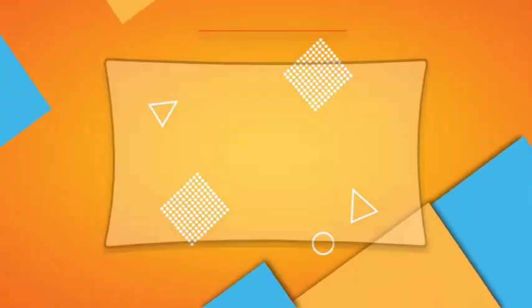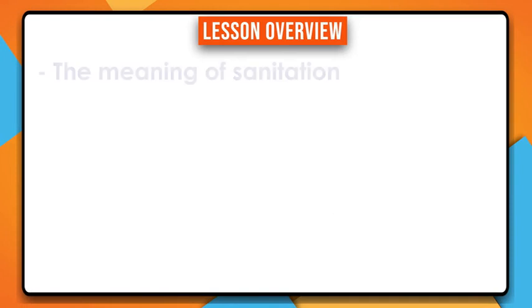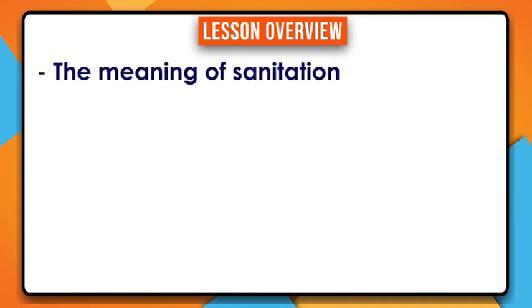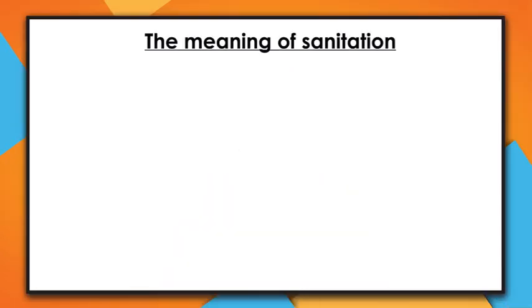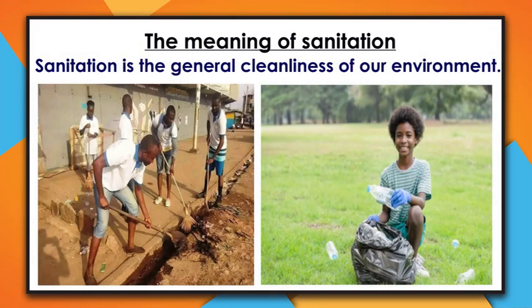So my lovely one, in this video, we are going to look at the meaning of sanitation. We are going to see the ways of promoting sanitation. Call them the ways of maintaining sanitation. Let's begin with the meaning of sanitation. Sanitation is the general cleanliness of our environment. When I talk of environment, I mean the things around us or the things surrounding man. So the cleanliness of the things around us is what we call sanitation.